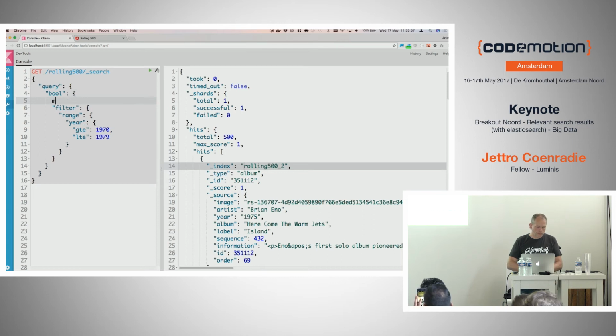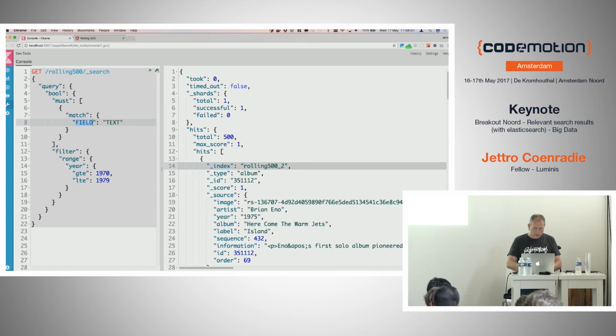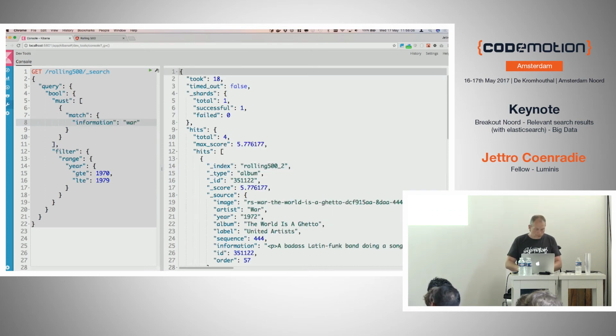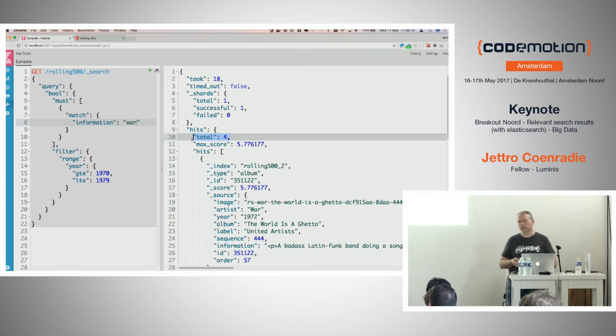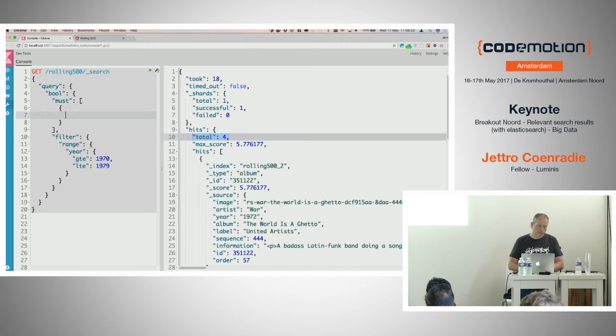Okay, let's continue. The query was to also include a match query for the field information and lookup war. Now we have 4 hits. But we have more features than this. We had the album, the title, we had the artist, so there's more things we can search for.